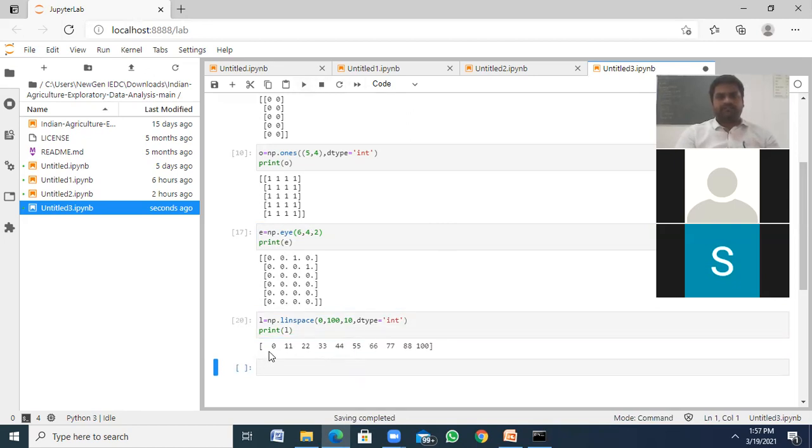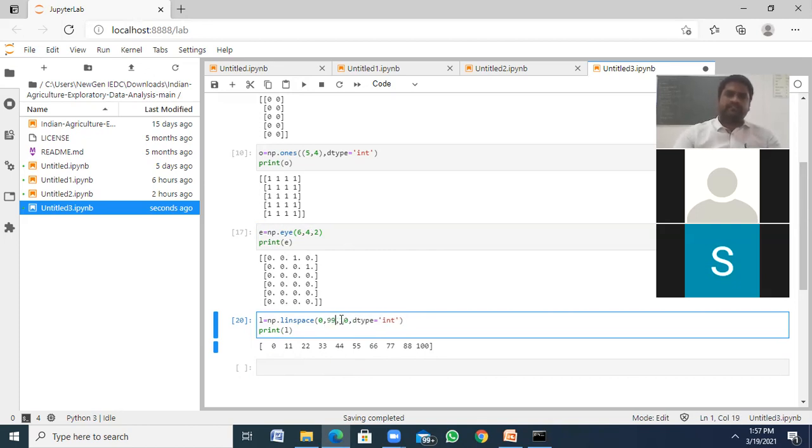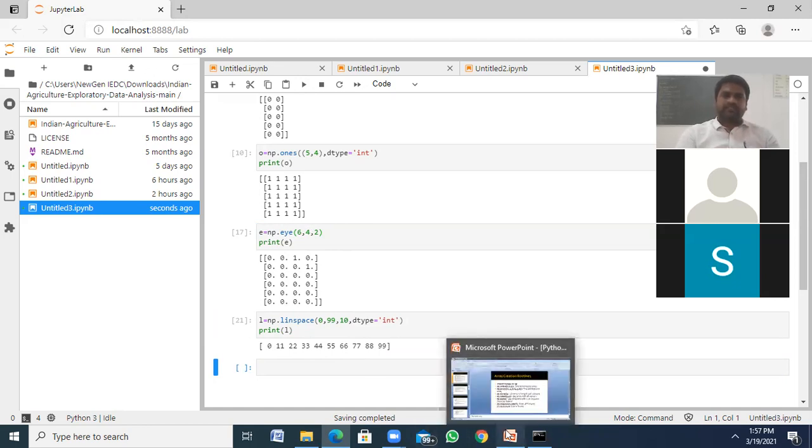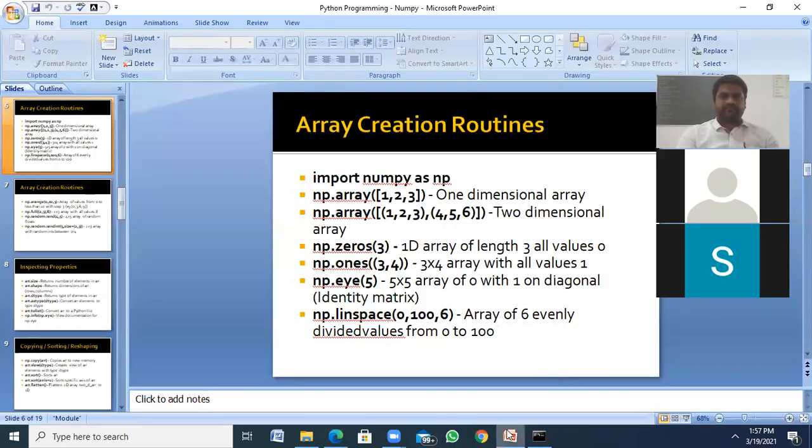So it splits the range into 10 equal parts. If I use 10 to 99, it shows 10, 11, 12, and so on, which is correct. Whatever the range you have, it is split into equal parts. That is the use of the linspace function.